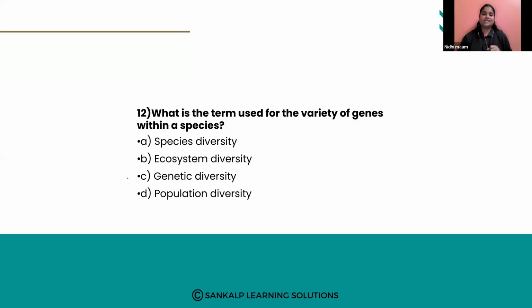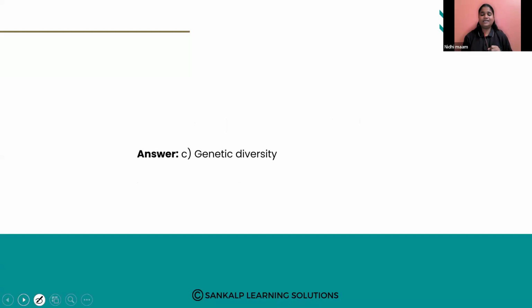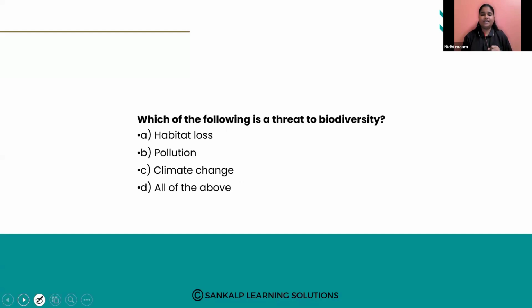So the right answer is here option number C, genetic diversity. The right answer is option number C. Next, which of the following is a threat to biodiversity? Habitat loss, pollution, climate change, all of the above.